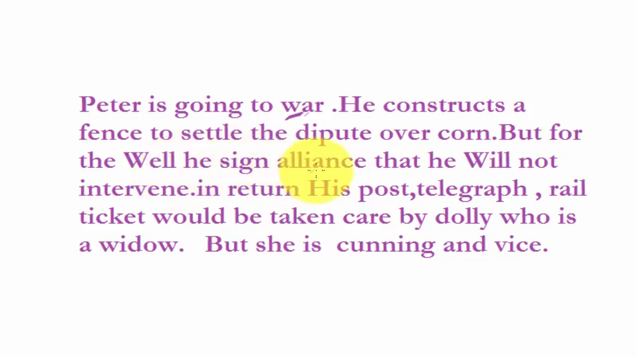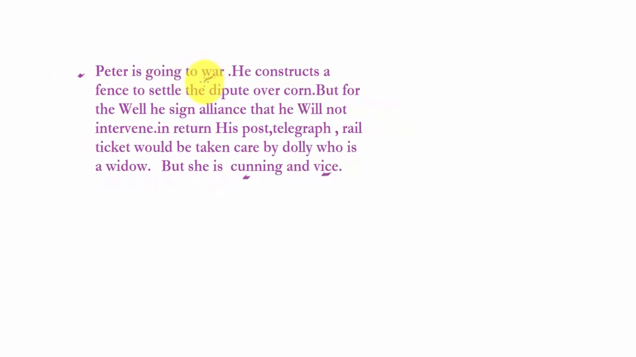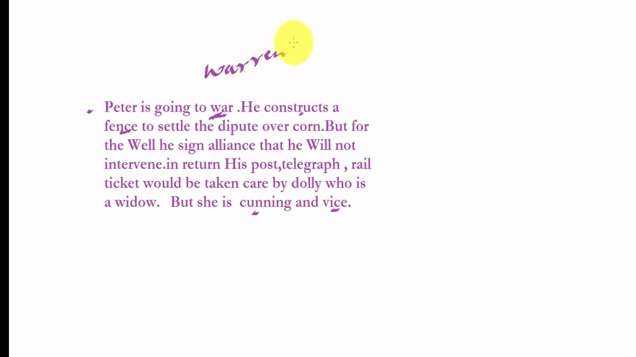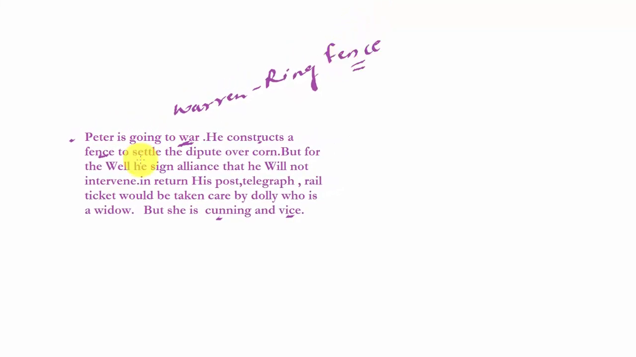So he signs an alliance with his neighbor that he will not intervene, and in return, his post, telegraph, rail, and ticket would be taken care of by Dolly, who is a widow, and she is the neighbor who is living by Peter's house, but she is cunning and wise. Wise means immoral. To relate it to the Governor Generals, from Warren Hastings, he constructs a fence, and Warren Hastings' policy was ring fence. So relate Warren with fence.